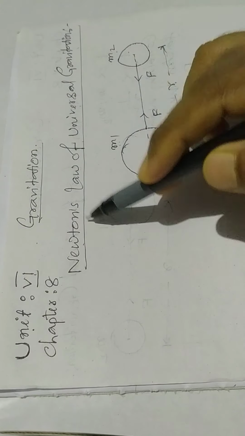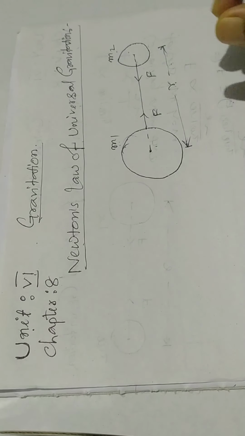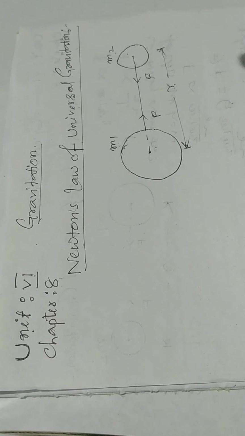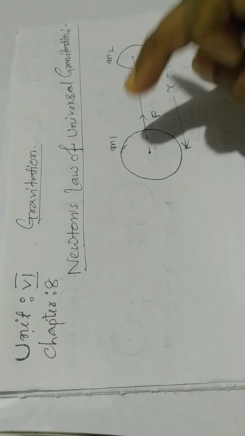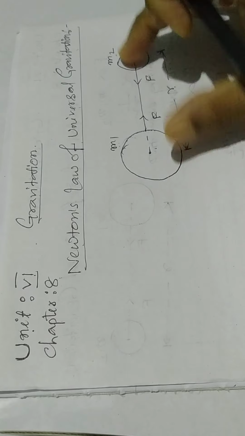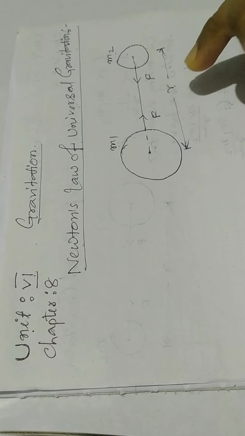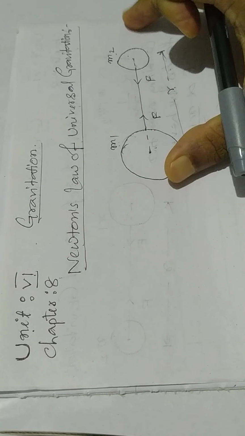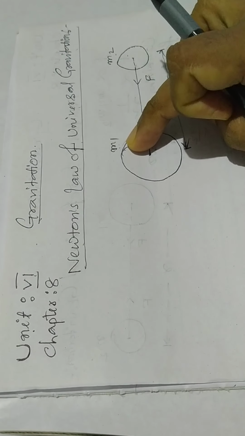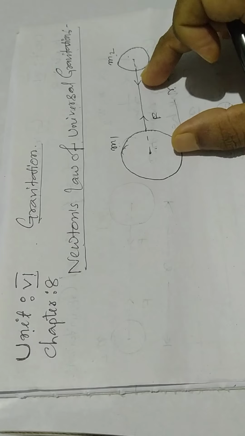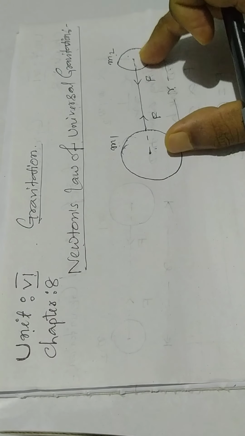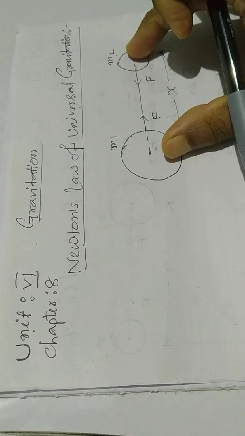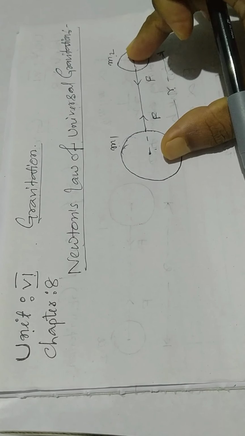According to Newton's law of gravitation, the force of attraction between the two bodies is directly proportional to the product of their masses and inversely proportional to the square of the distance. As the distance increases, gravitational force decreases. If the distance between the two bodies decreases, their gravitational force increases.